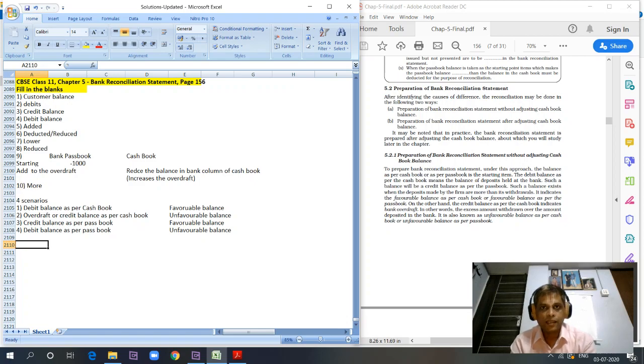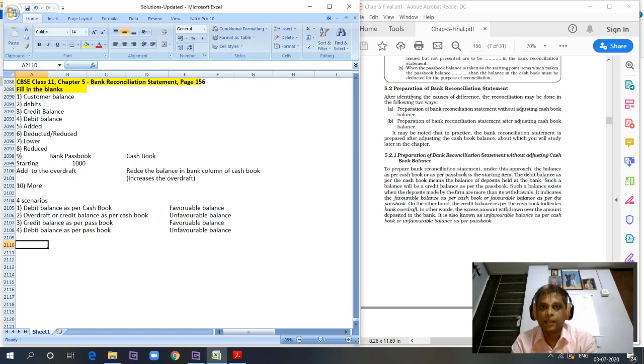Similarly, when we have a debit balance in the bank column of cash book, it means that we have a favorable balance, right? The bank has to give that money to us. When we have a credit balance in the bank column of cash book, it shows that we have to pay the money to the bank. So that is an unfavorable balance. So debit balance as per cash book and credit balance as per passbook are favorable balances. Overdraft or credit balance as per cash book and debit balance as per passbook are unfavorable balances.